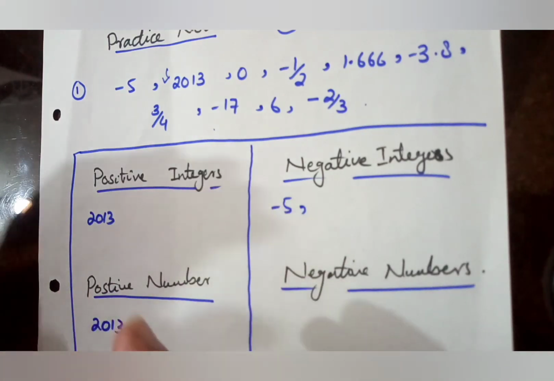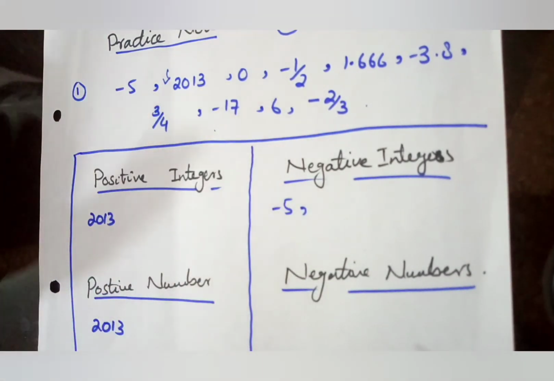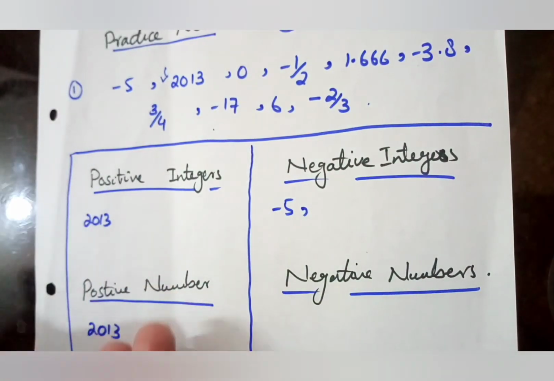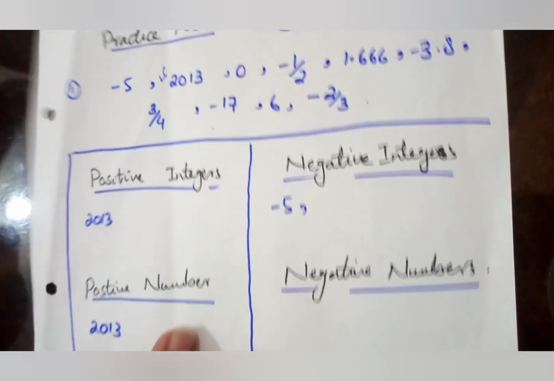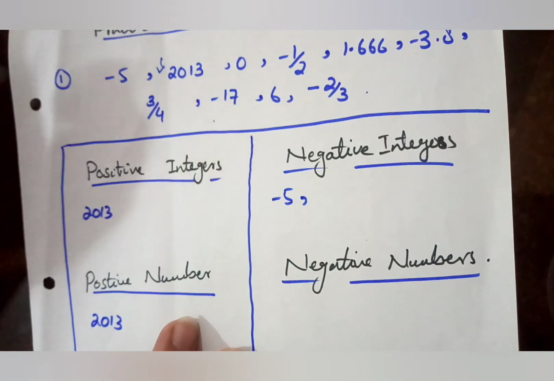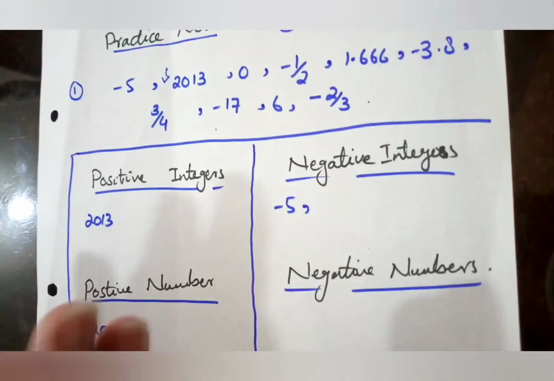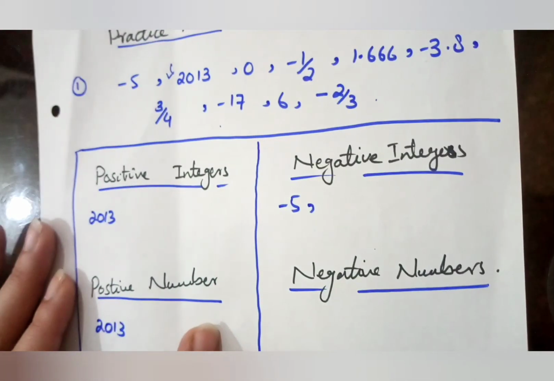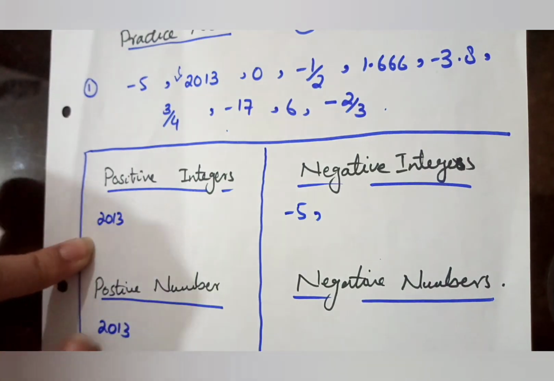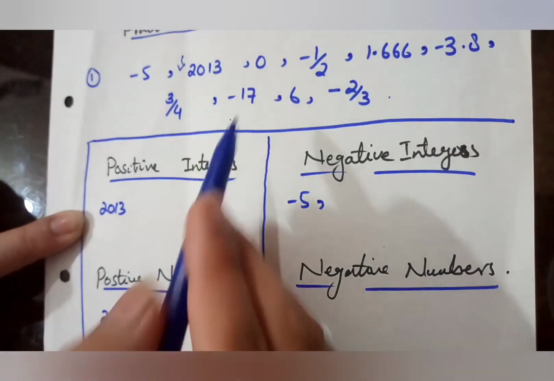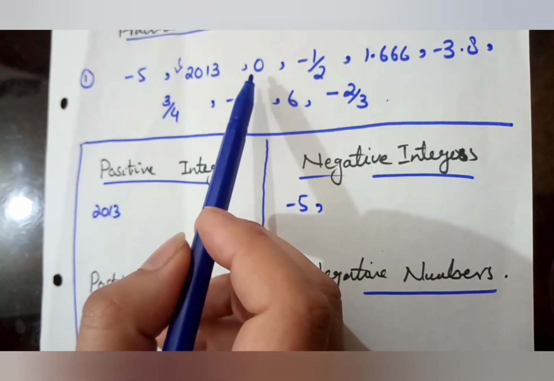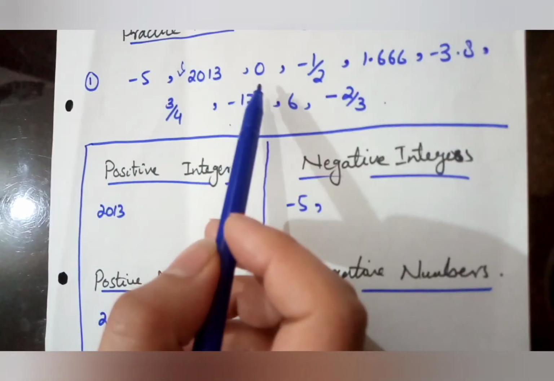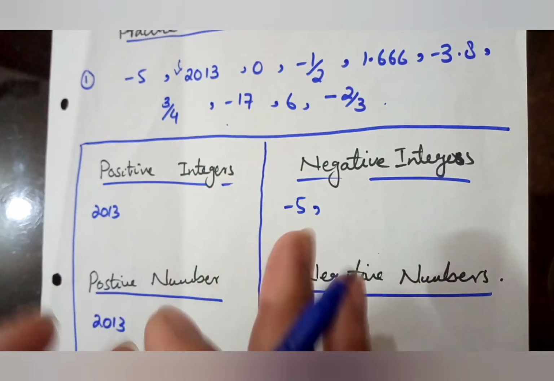There is no need to be very confused about whether this is an integer or a number. You just have to go through the basic concept which I gave you: a number contains both fraction terms as well as whole numbers, while integers contain only the whole number, so it fits in both categories. Now 0, as I explained in the start, is an absolute value, neither positive nor negative, so 0 does not fit in any category.